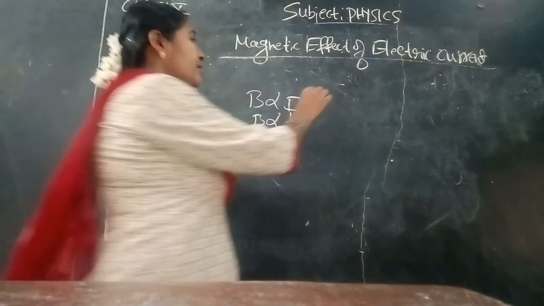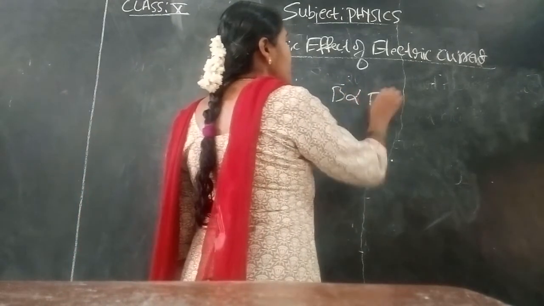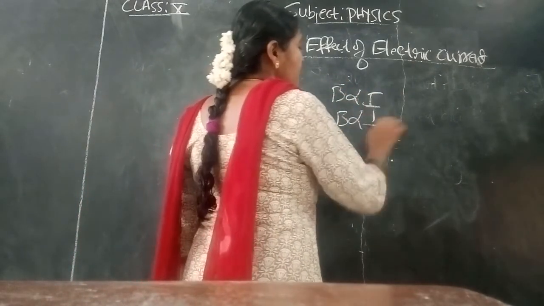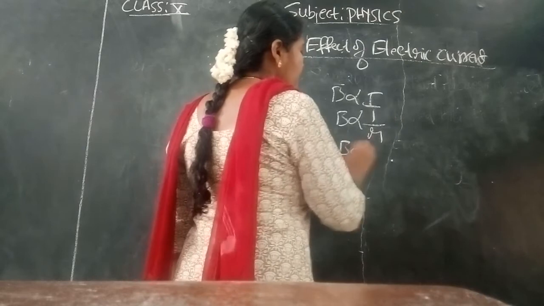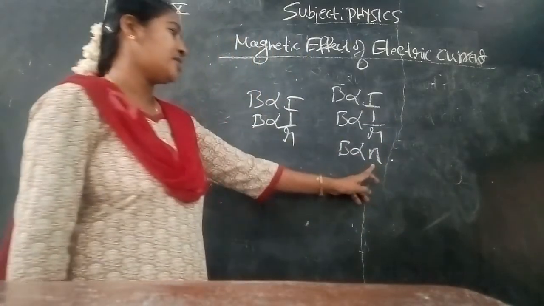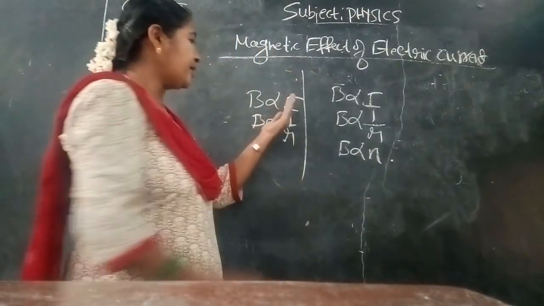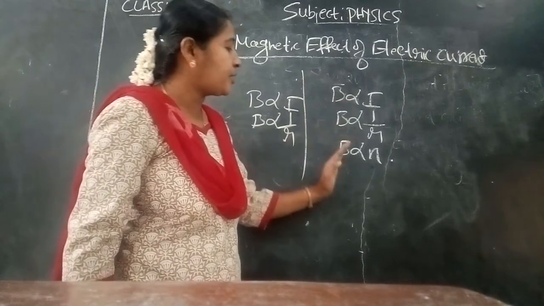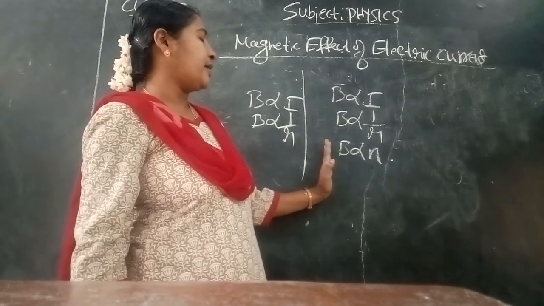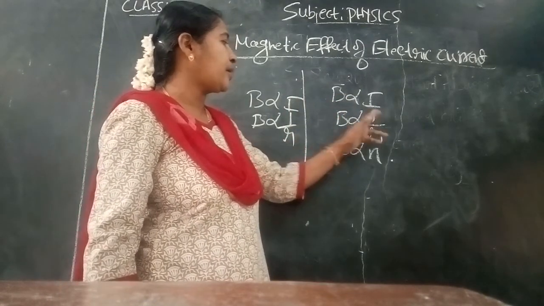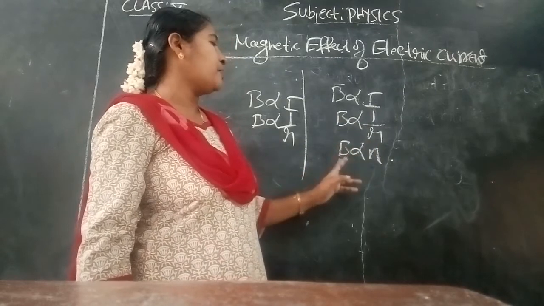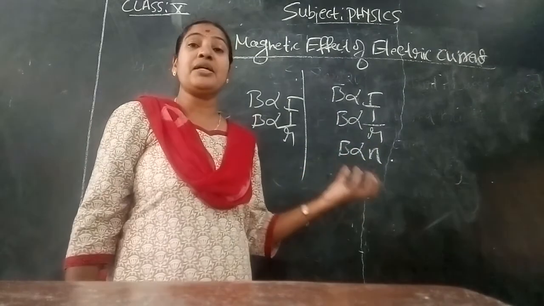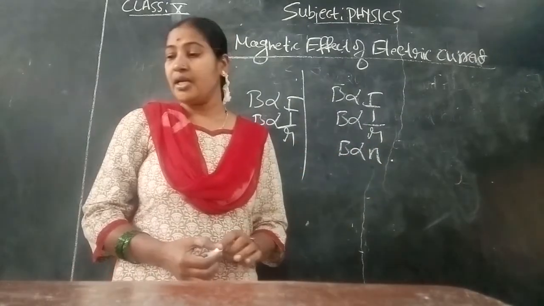The factors on which it depends: B is proportional to I, B is inversely proportional to the distance, and B is proportional to N, the number of turns of the coil. So this one is related to the straight conductor activity, and this one is related to the circular wire activity. The factors are B proportional to I, B proportional to 1 by R, and B proportional to N. N is nothing but the number of turns of the coil.